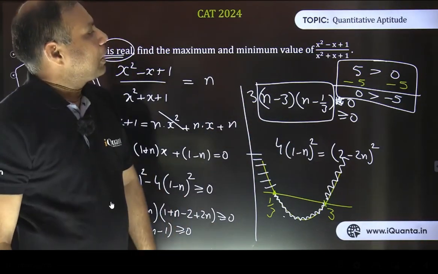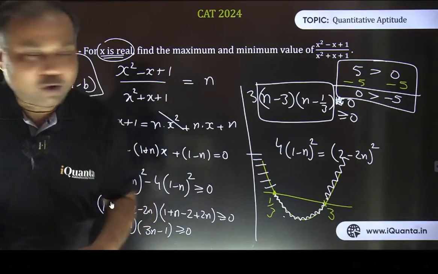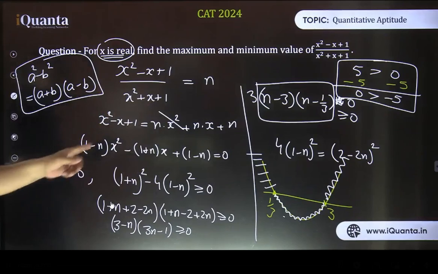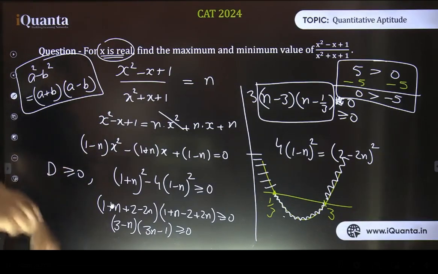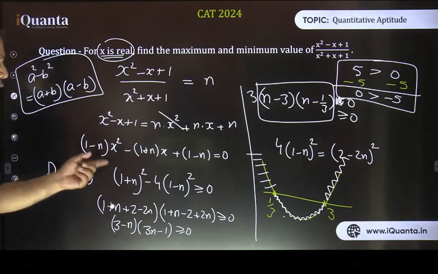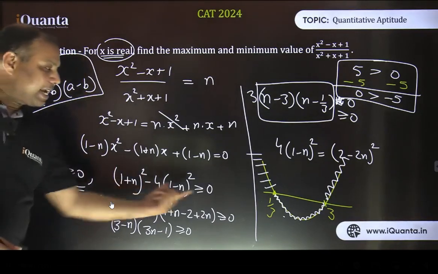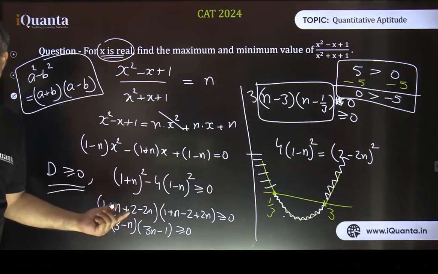Now let's look for an alternate way also. Yes, you can watch it again, no problem. These steps are all important steps, that's why I've made you focus on this. You can use differentiation or you can use some other thing also. But converting it into a quadratic equation, and then because x is a real number, the discriminant must be greater than or equal to 0. Using that fact to create an inequality in terms of this n, whose value we want to find out, is an important method.